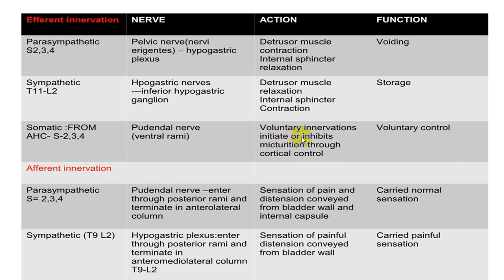Voluntary innervation initiates or inhibits micturition through cortical control, means cortex will first inhibit the pons or does not inhibit. So pons can stimulate or inhibit the lower sacral center, and that will take part in voluntary control, while afferent fibers, that is pudendal nerve, will carry the sensation of pain from the bladder wall via internal capsule and will give sensation to cerebral cortex.